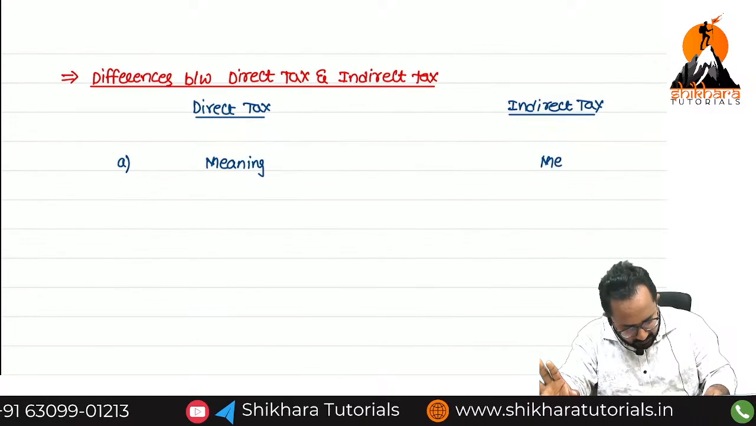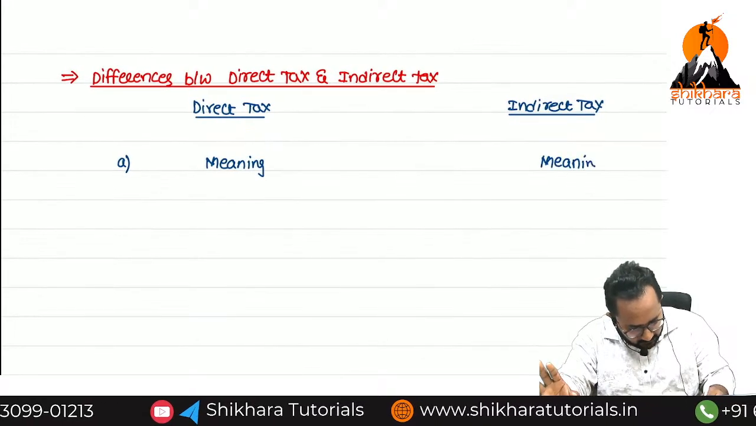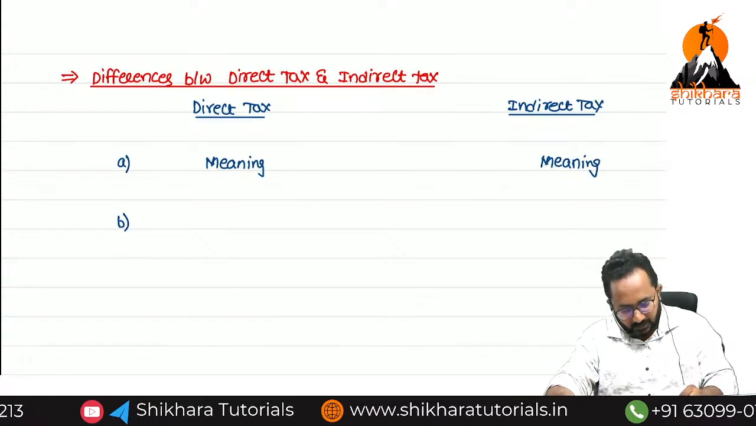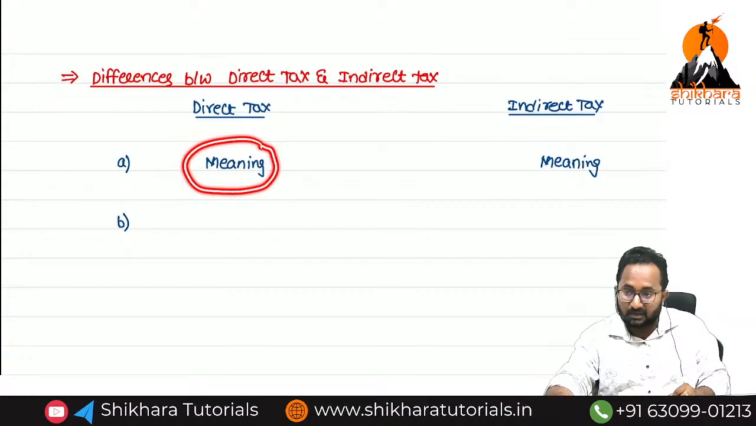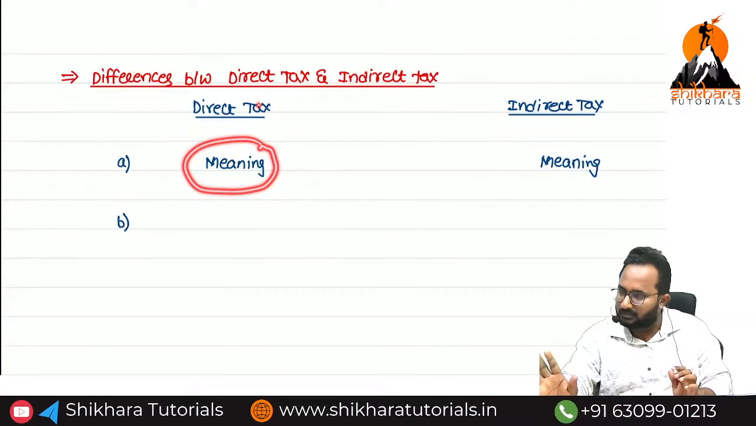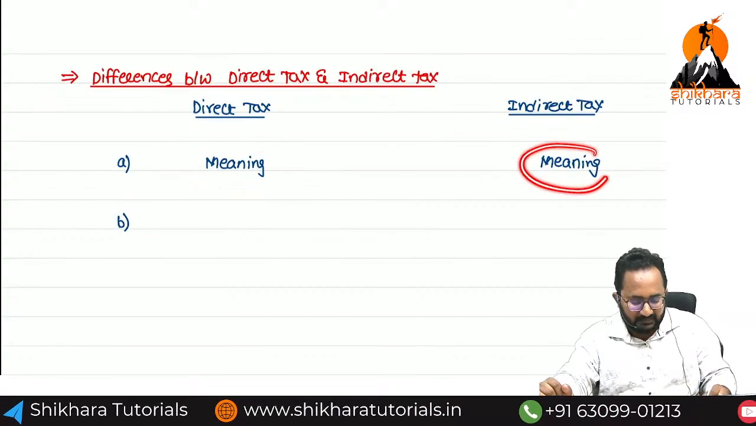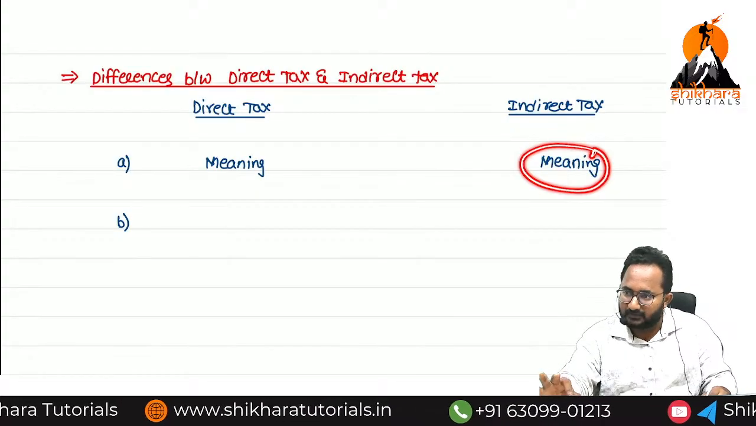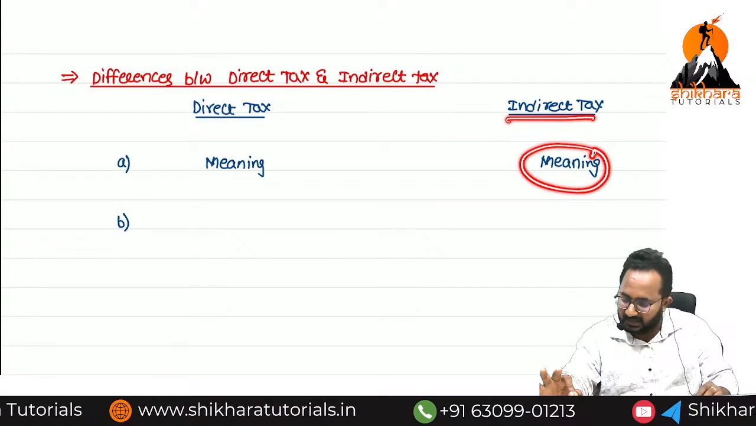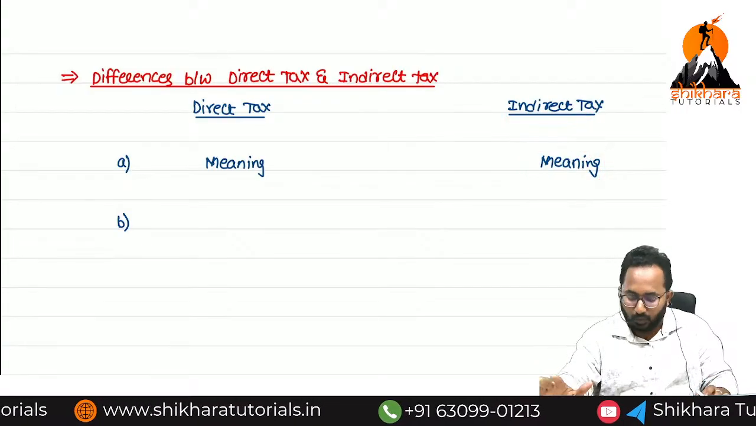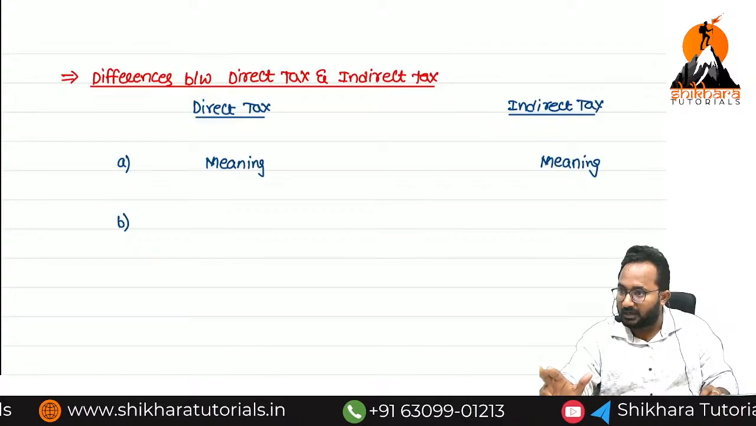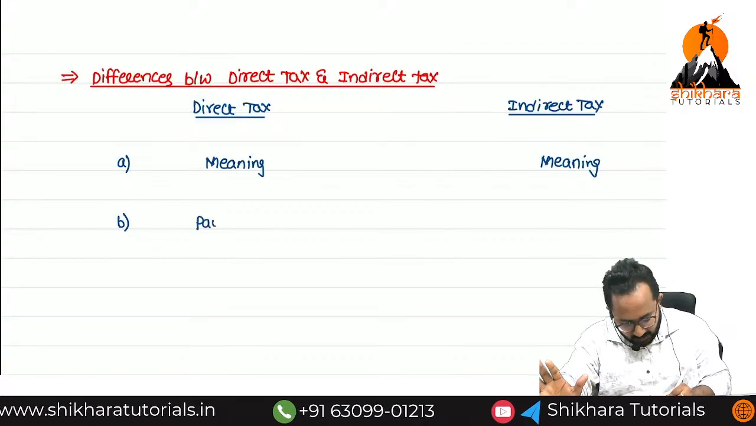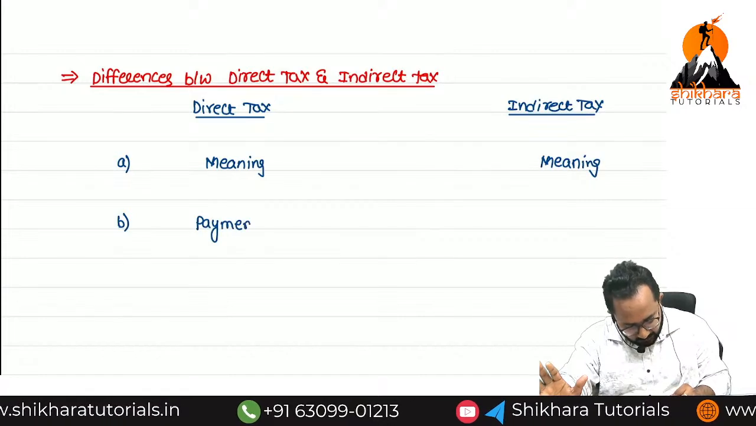Can you define the meaning of direct tax and indirect tax? First one, if any tax is collected on income earned by a person, that is called as what? Direct tax. If any tax is collected on supply of goods and services, import and export of goods, that is called as what? Indirect tax. So I want to know the definition from the point of view of payment and burden. Again you can write one more point, payment and burden.